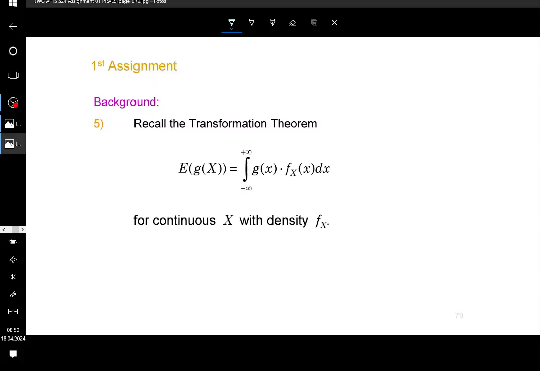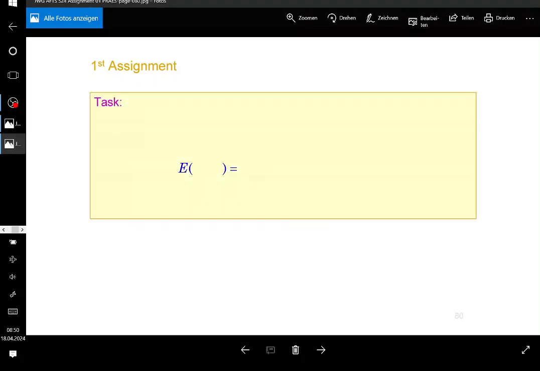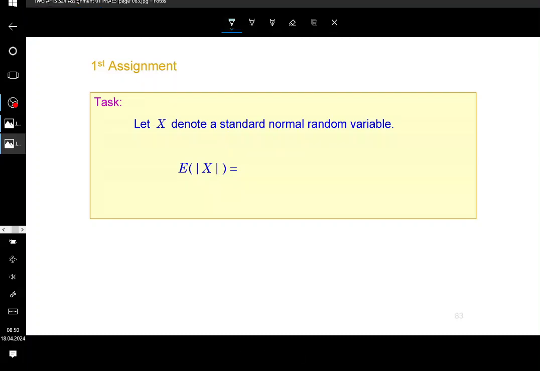Okay, because if you want to solve the task, this is what the task is going to be. You need to find the expectation of the absolute value of a random variable, where the random variable is a standard normal random variable. So if I give you the standard normal random variable and you calculate the expectation of the absolute value, keep in mind, guys, that if, of course, x is standard normal, then its expectation is going to be 0. So everybody knows this, right? This is straightforward. You can check that if you like to.